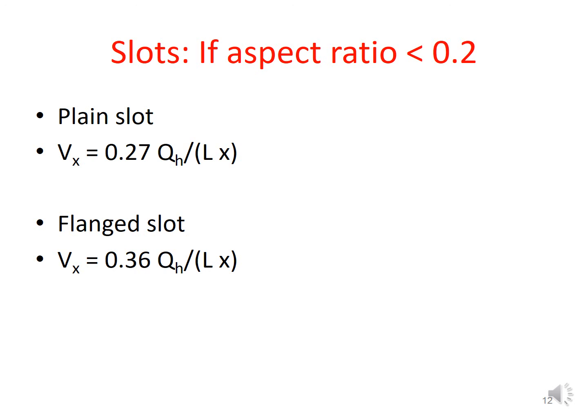So, in order to determine the center line velocity at a point x in front of the opening, it is estimated for a plane slot as Vx is equal to 0.27 QH by Lx, whereas if that slot is a flanged slot, we can make use of this expression.